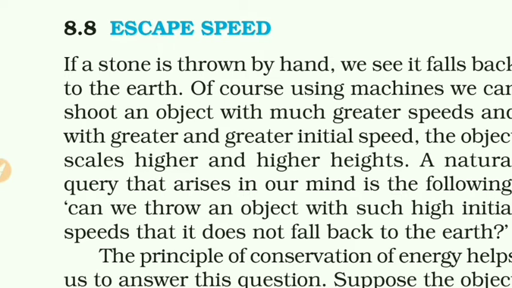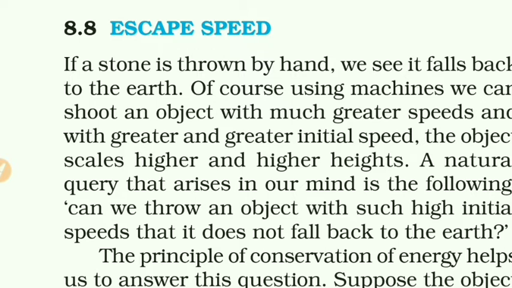Means range means the gravitational force of the earth, and then it will not return back to the earth. And the speed with which it is thrown in the upward direction, that speed is known as escape speed.